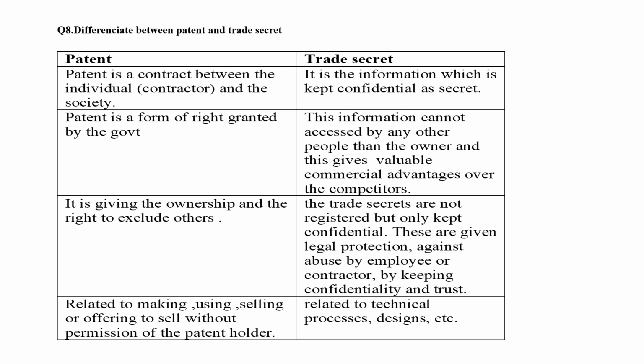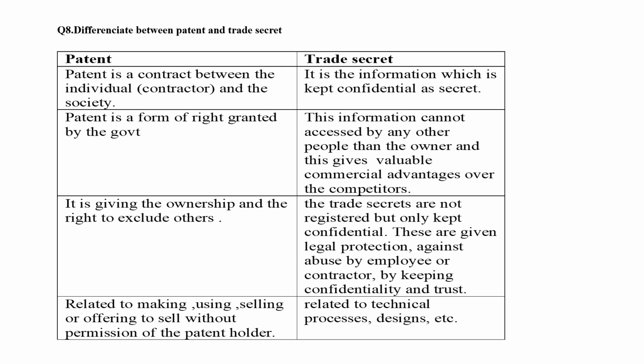Whereas trade secret is information which is kept confidential as secret. This information cannot be accessed by any other people than the owner and this gives valuable commercial advantages over the competitors. The trade secrets are not registered but only kept confidential.